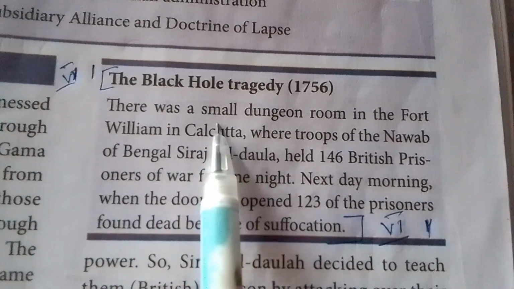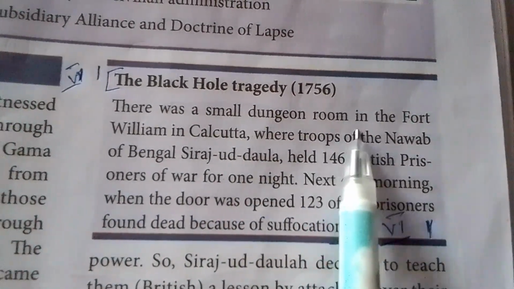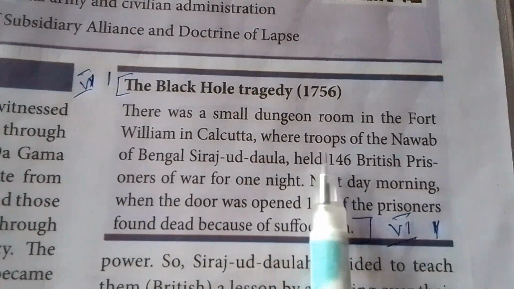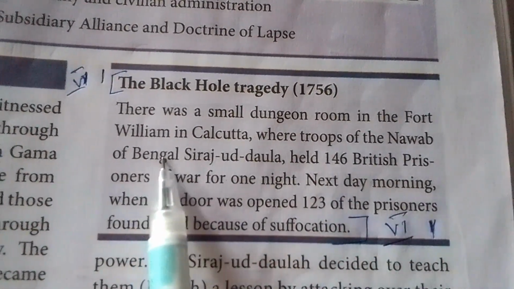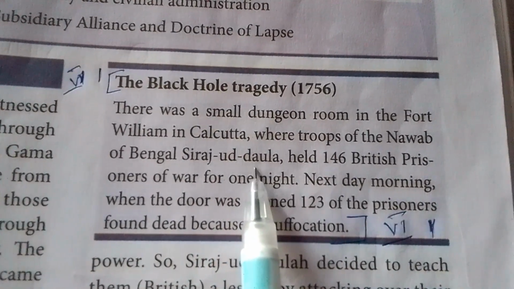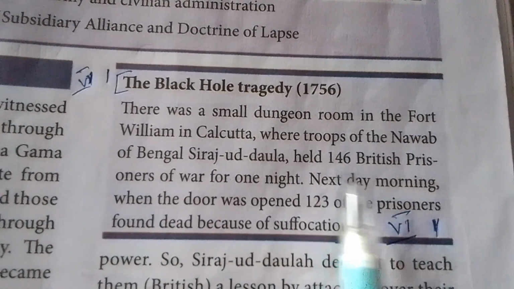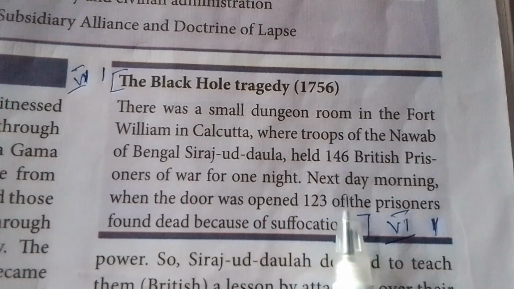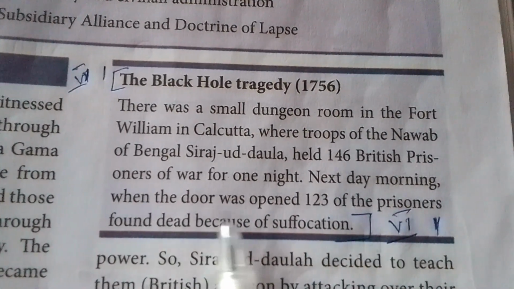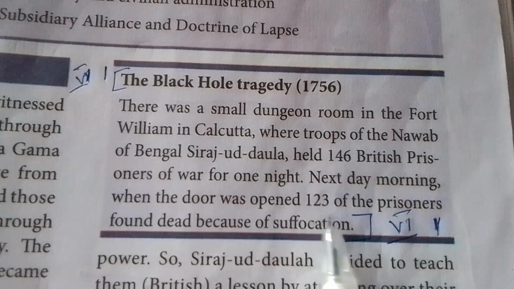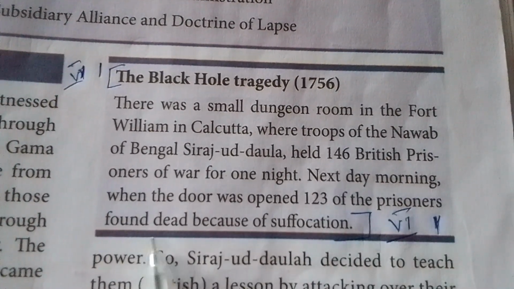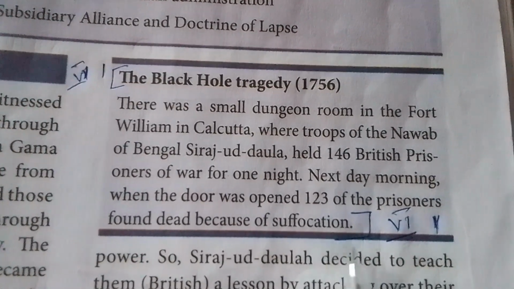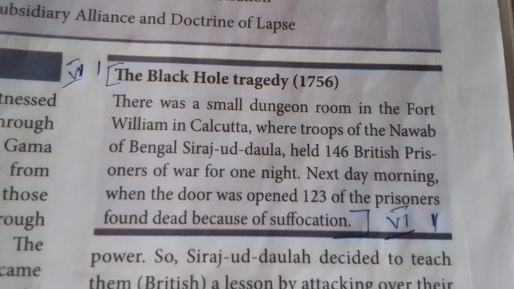There was a small dungeon room in the Fort William in Calcutta where troops of the Nawab of Bengal, Siraj-ud-Daulah, held 146 British prisoners of war for one night. Next day morning, when the door was opened, 123 of the prisoners were found dead because of the suffocation. Up to this, the first question answer.